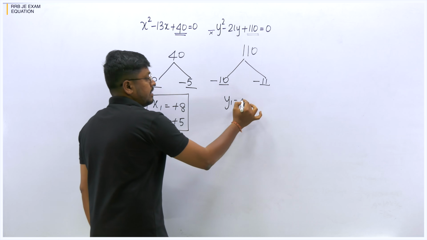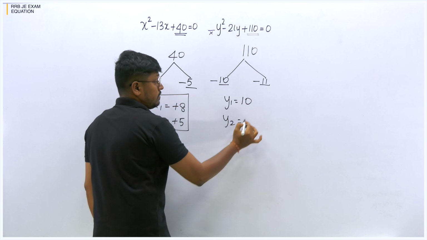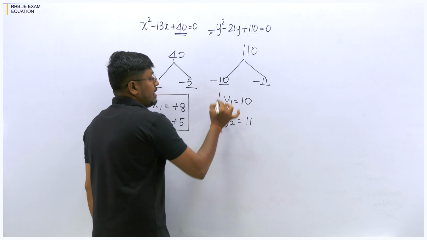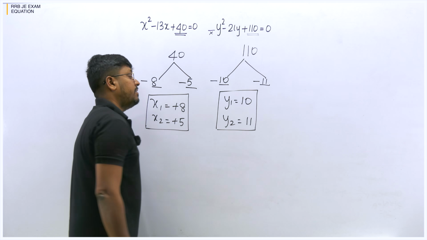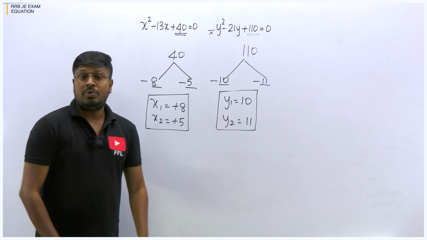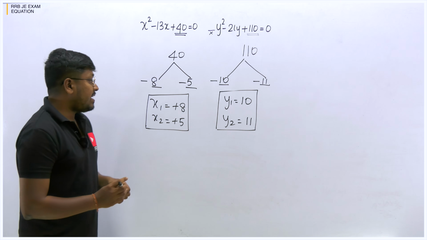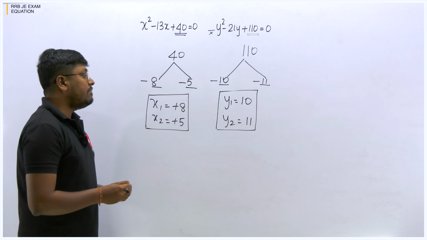Here we have minus 10, so plus 10. Here we have minus 11. So while writing the roots, change the sign as plus 11. So finally we got the roots of the quadratic equation. So x value will be 8 and 5, y value will be 10 and 11.